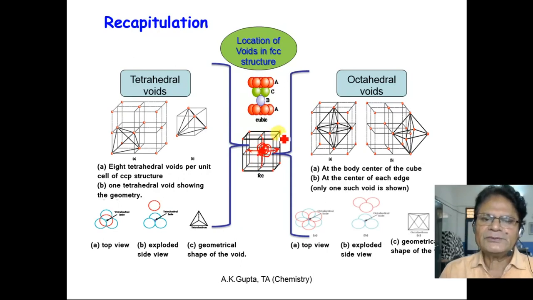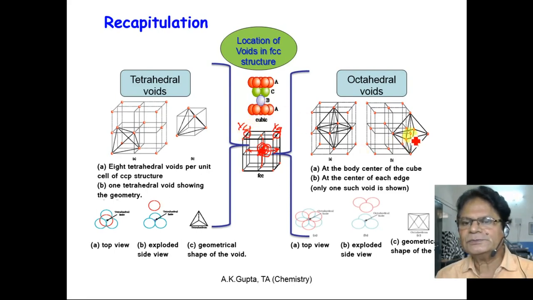Similarly, this void is 1/4 of an octahedral void. So the void present at the edge is 1/4 of an octahedral void. This is the void present at the edge center, and it is a common void of 4 unit cells. Therefore, the contribution of this void in this unit cell is 1/4, and 1 at the center.